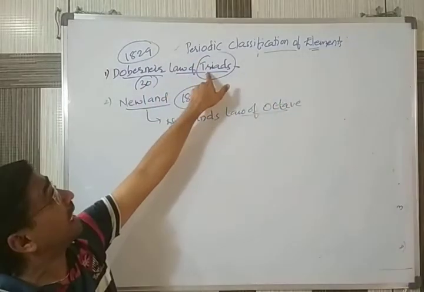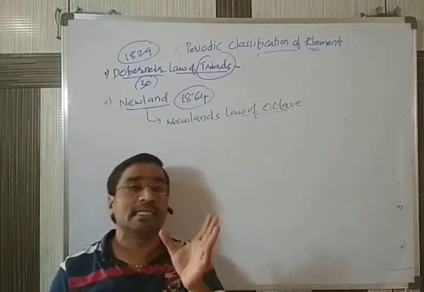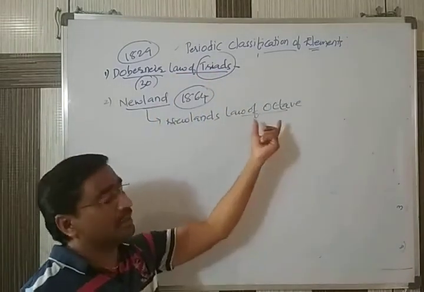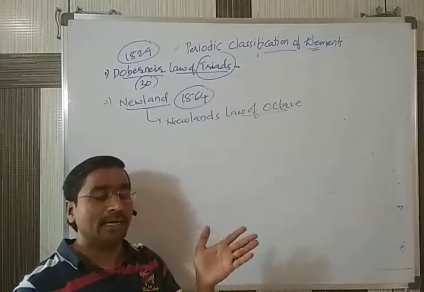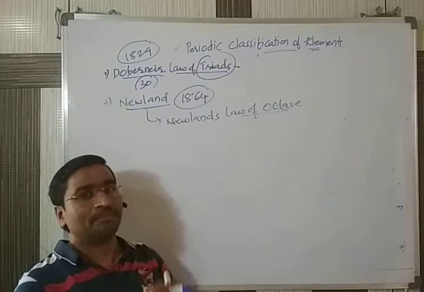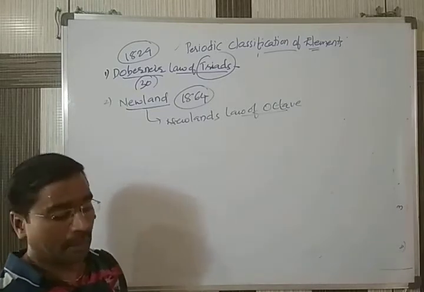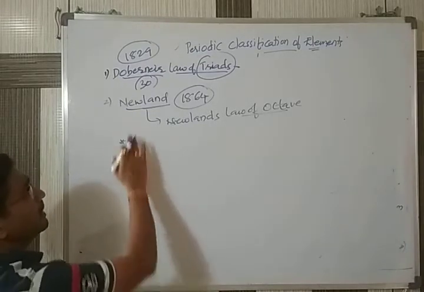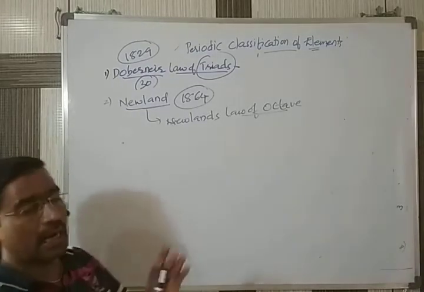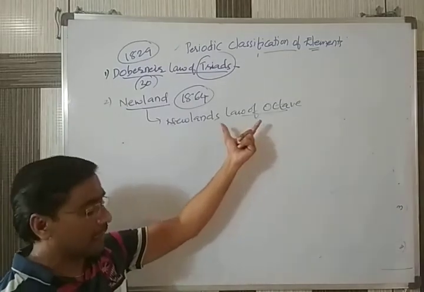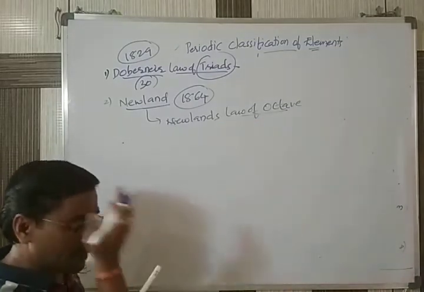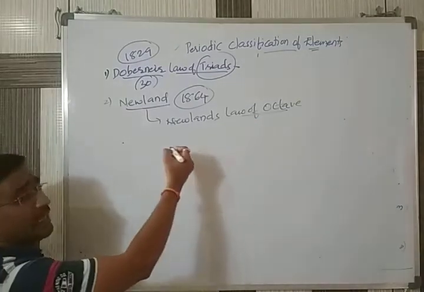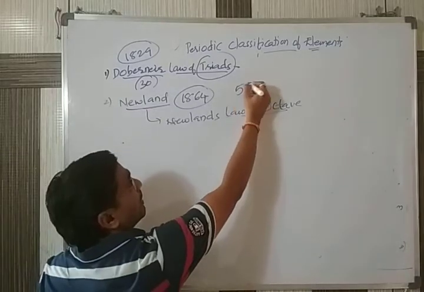Here, he used the word triad, meaning he grouped the elements in the form of three. Here he tried to arrange the elements in the form of eight. But how did he do it? By the time Newlands started arranging the elements, the number of elements discovered was also more, approximately 56.